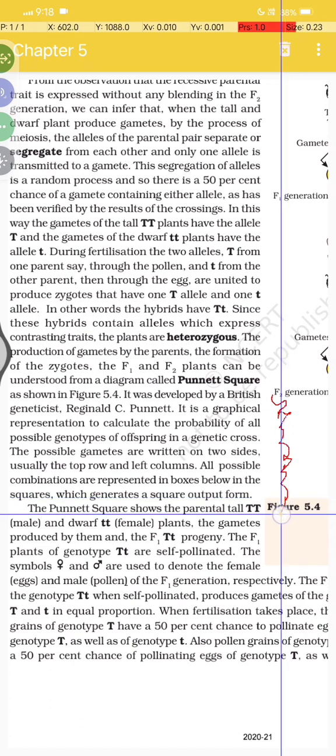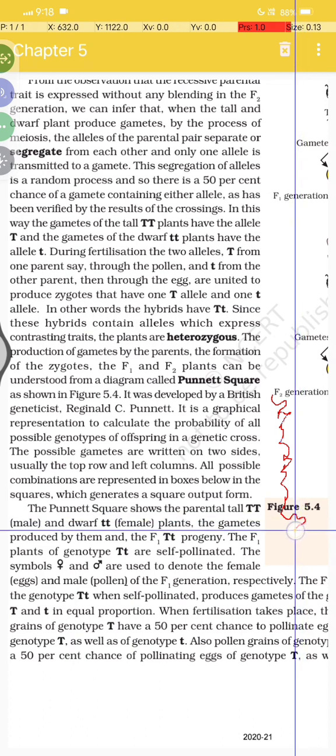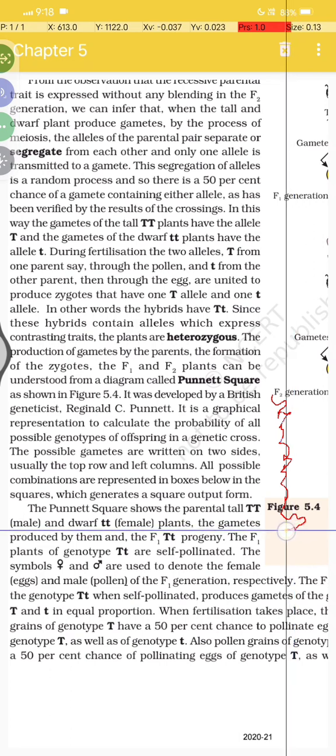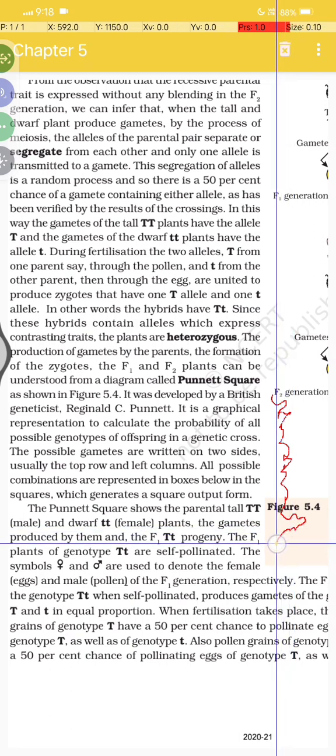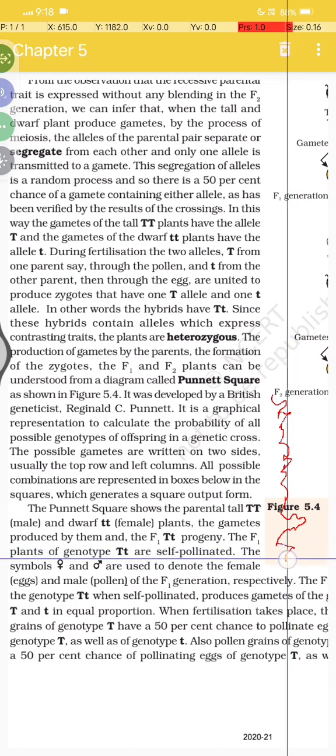The Punnett square shows the parental capital T tall male and small t dwarf female plant, the gametes produced by them, and the F1 capital T small t progeny. The F1 plants of genotype capital T small t are self-pollinated.